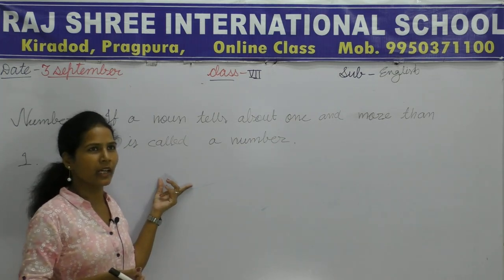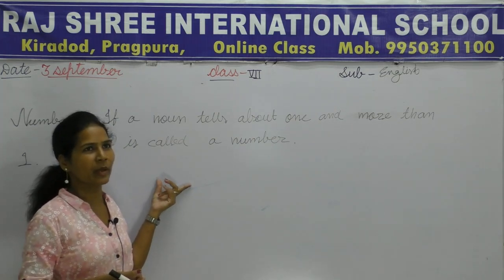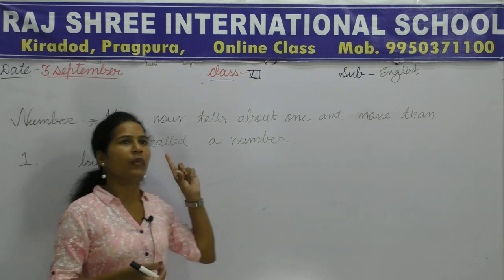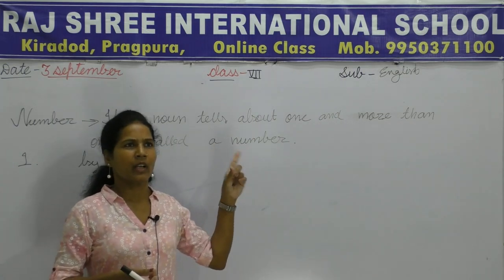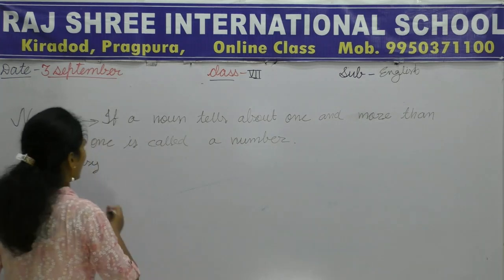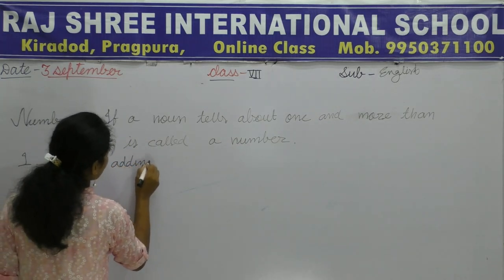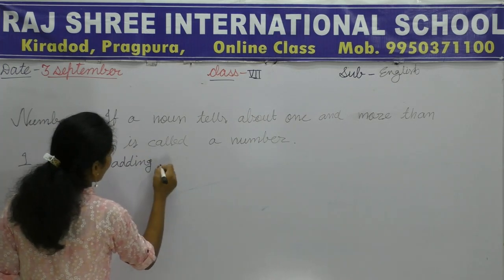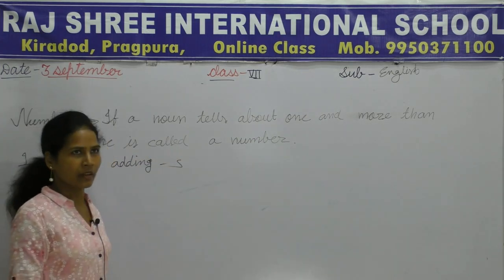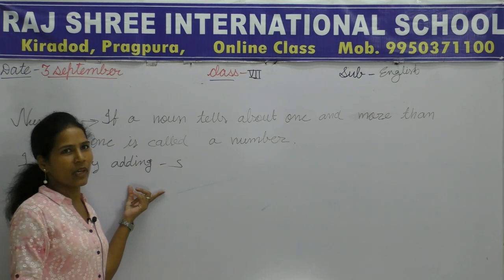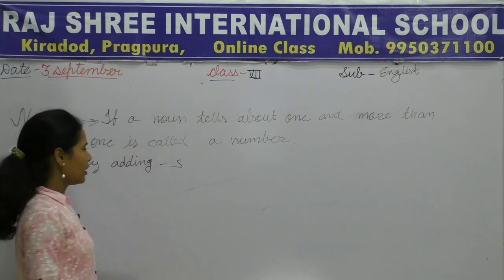Have you learned earlier? You must have read them before. First rule, it's so simple: by adding s only. This is the very first rule of number.